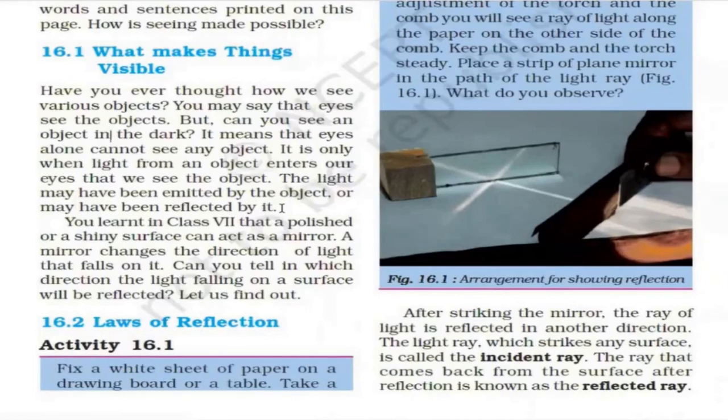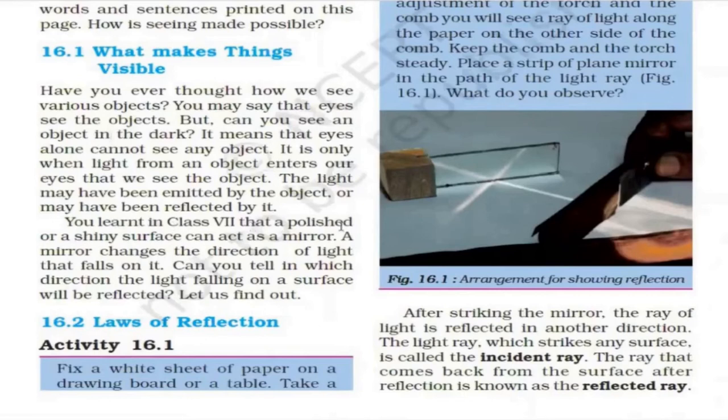So we see that candle, so it is visible. Or when a candle or bulb is on, then we can see anything that is present in front of us. So that makes things visible. If light falls on the object, it gets reflected and it reaches our eyes and we see that object.